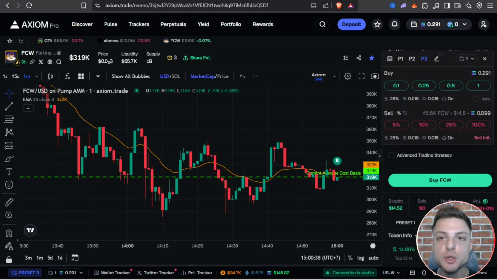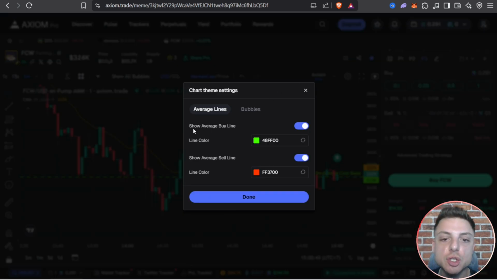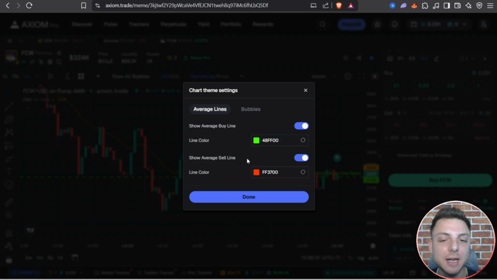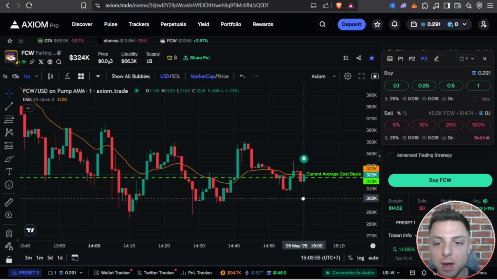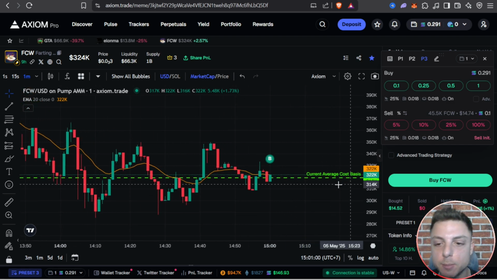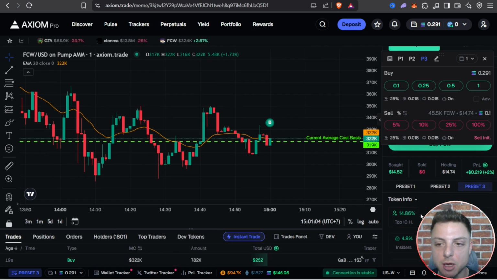Here I just entered into a trade to be able to show you these settings in Axiom. We can go ahead and change the chart theme settings. We can show your average buy and average sell line. You can turn these off if you don't want to see them on the chart, but I really like to see them. And you can also customize the specific color. And you can see right here, my average cost basis, it tells me 319,000 market cap is when I bought. And also I'm given all the information like the exact amount I've bought for, if I'm still holding, if I've sold, and my current profit and loss.